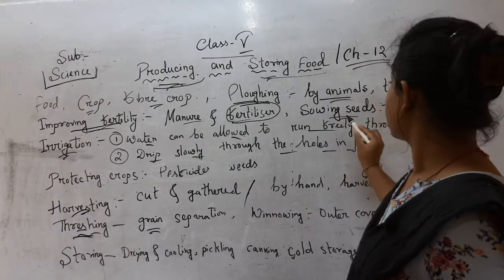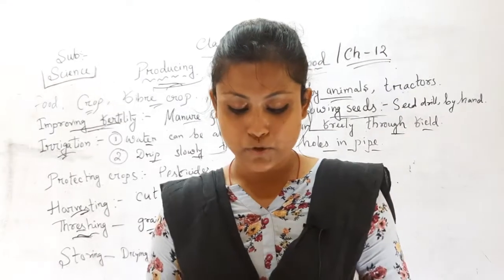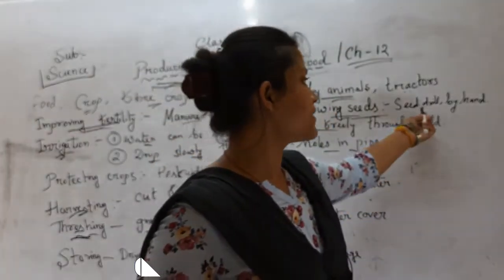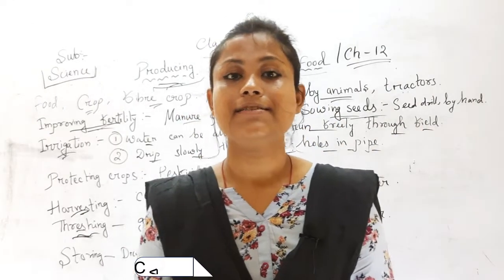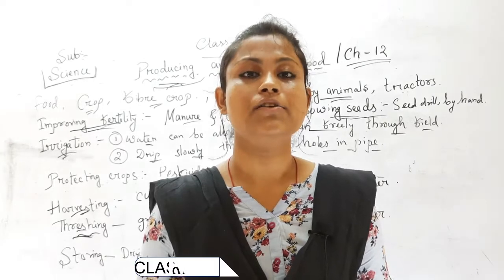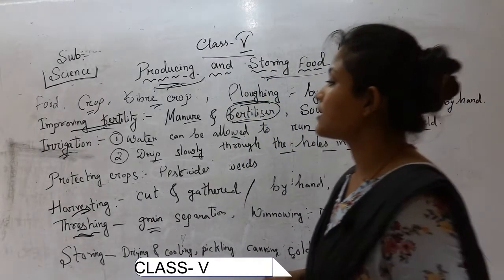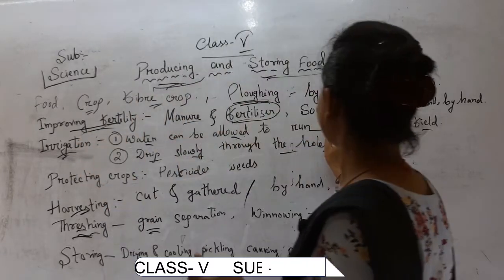So the third point is sowing seeds. There are two processes with the help of which we can sow the seeds. One is by seed drill and another is by hand. How by hand? The farmers can scatter the seeds over the field, and in this way they can sow the seeds. And the next point is, we have plowed, we have improved the fertility and we have sown the seeds.